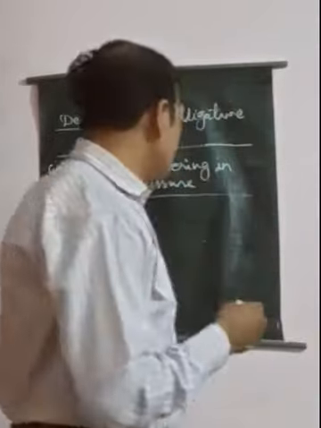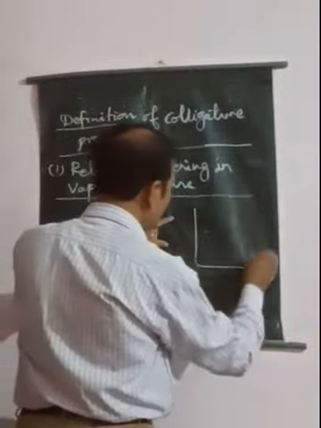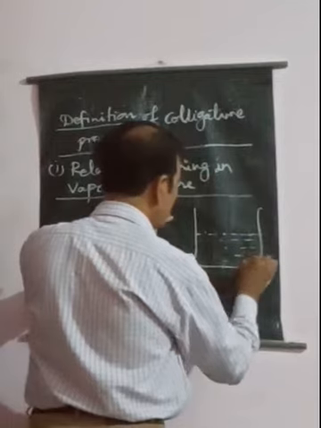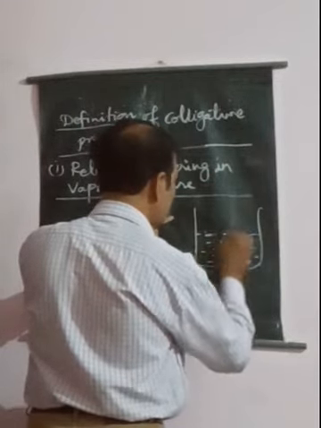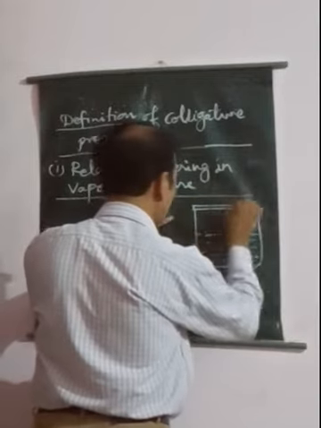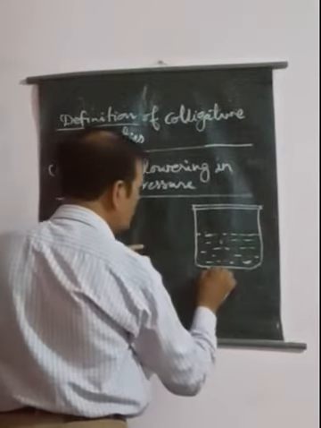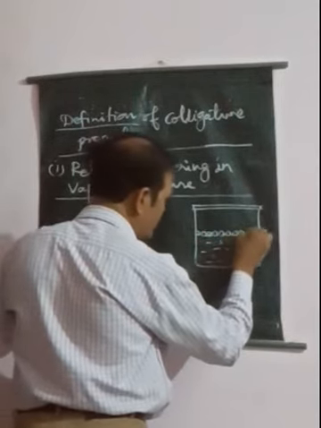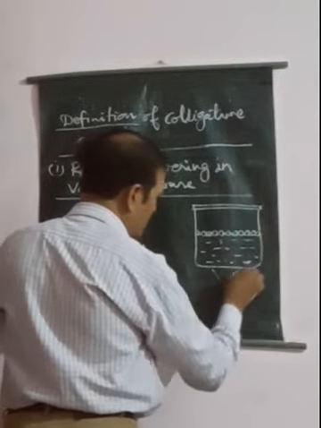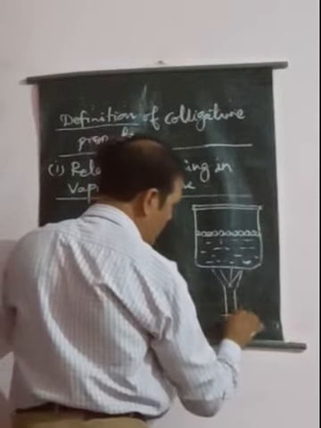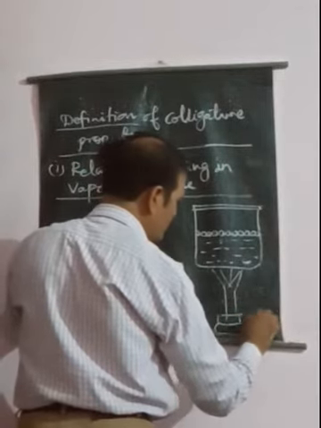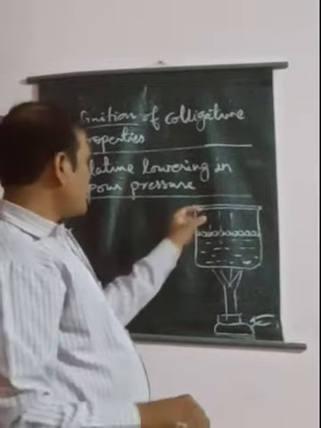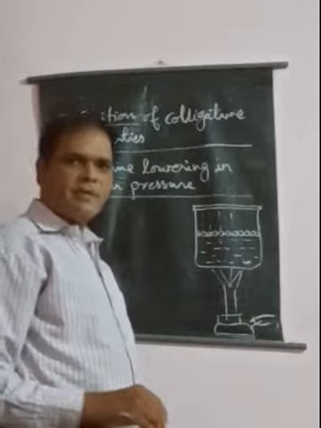We can understand this with the help of a diagram. Suppose we take a pure solvent like water in a closed vessel. Only the particles of water molecules will be present on the surface of this liquid, and if we heat it, only the pure solvent particles will go in the vapor phase, and maximum particles of pure solvent will be present in the empty space.